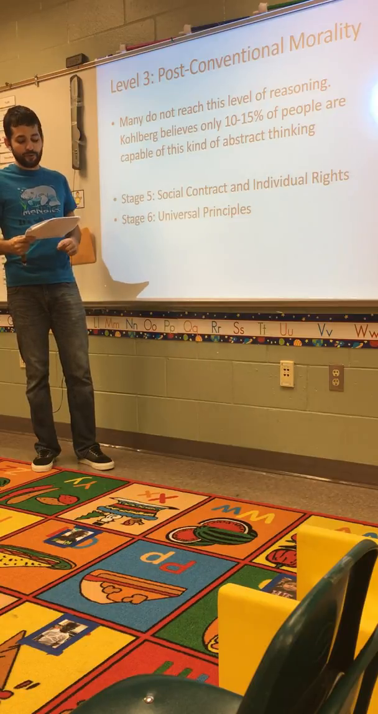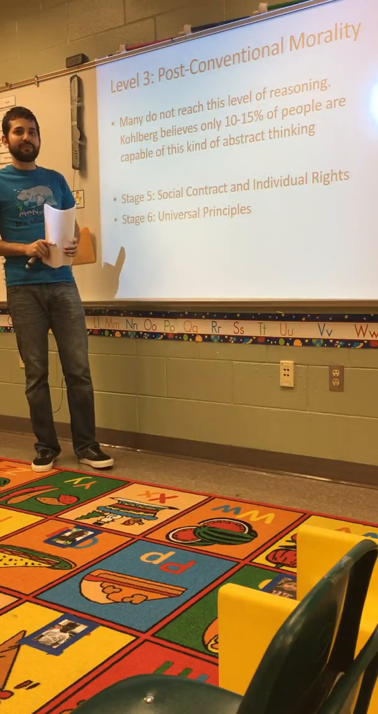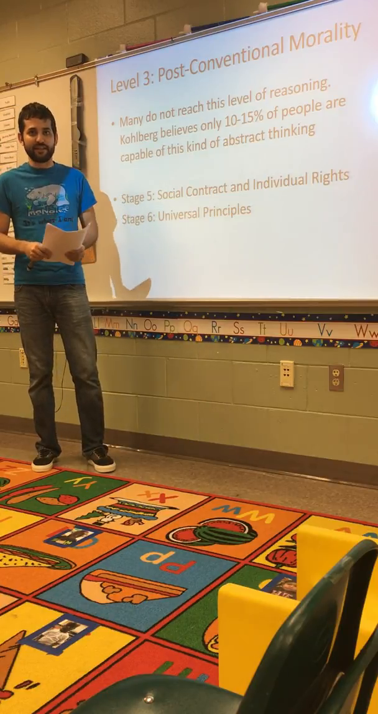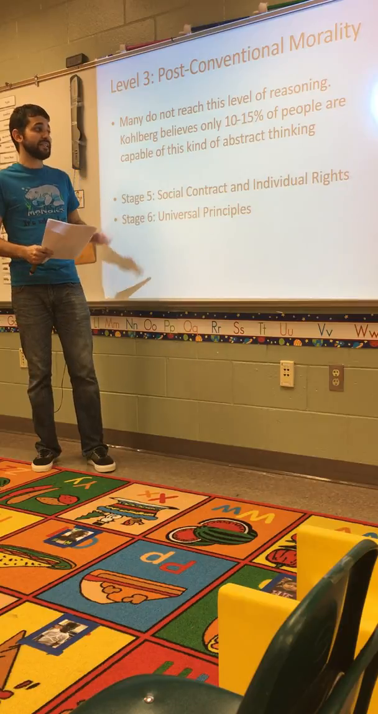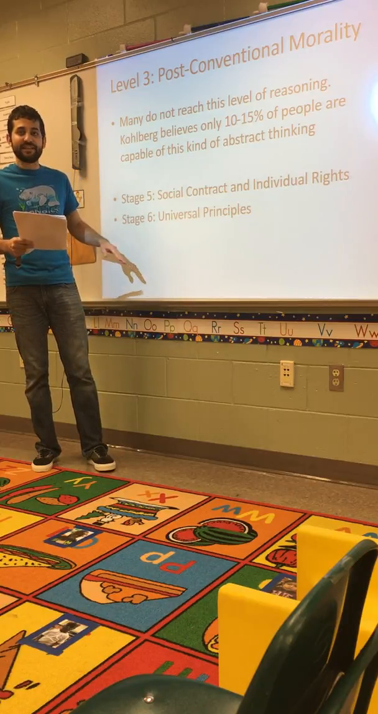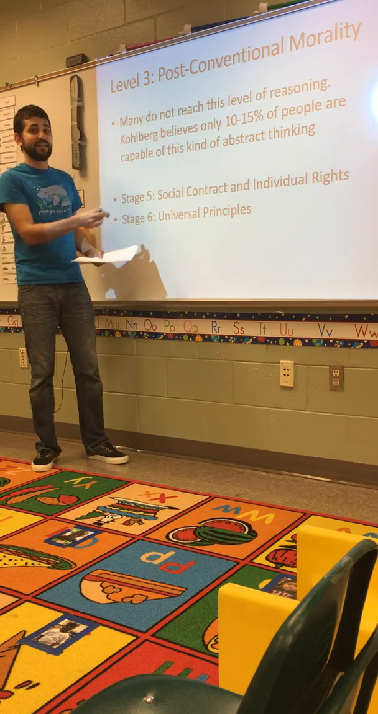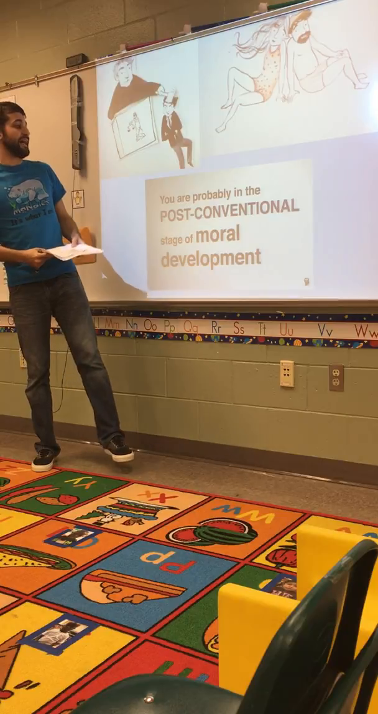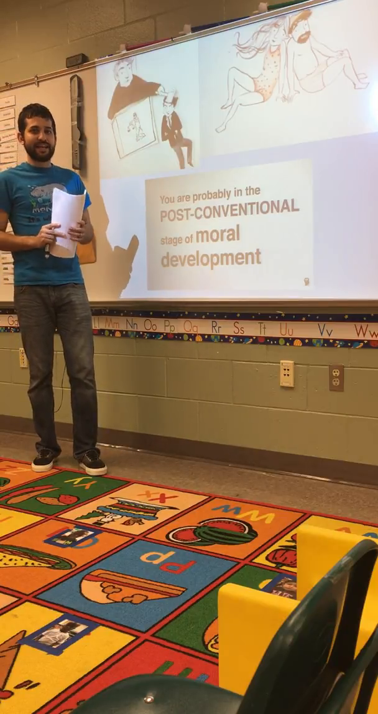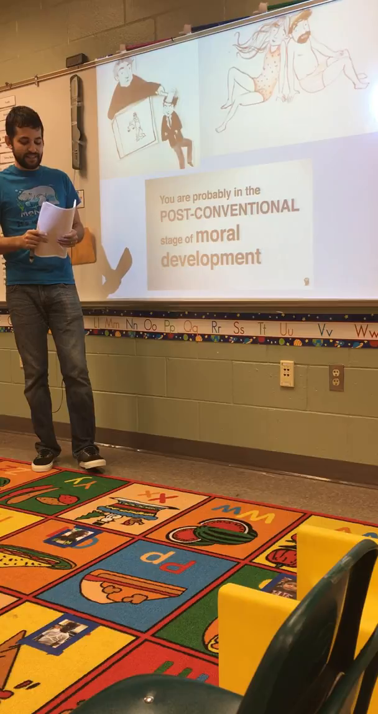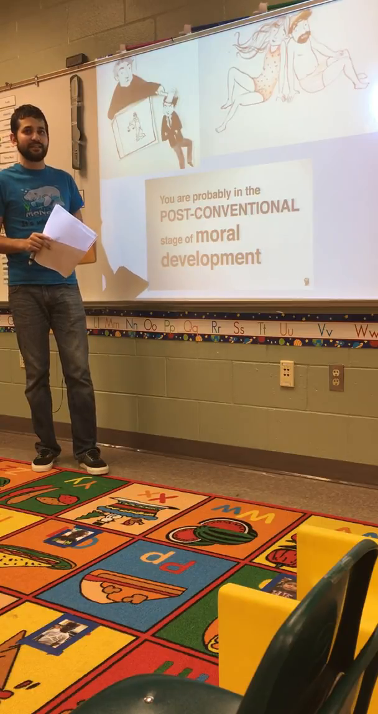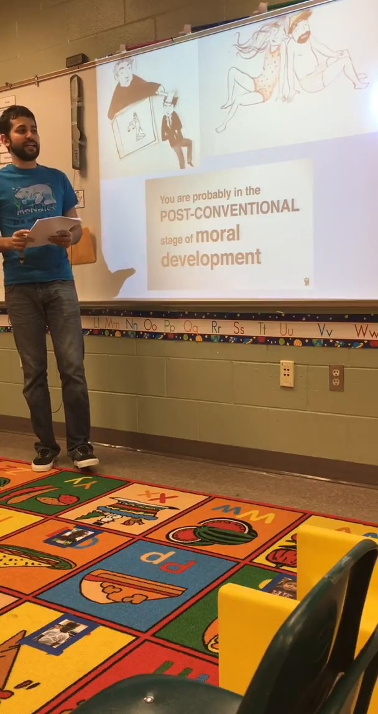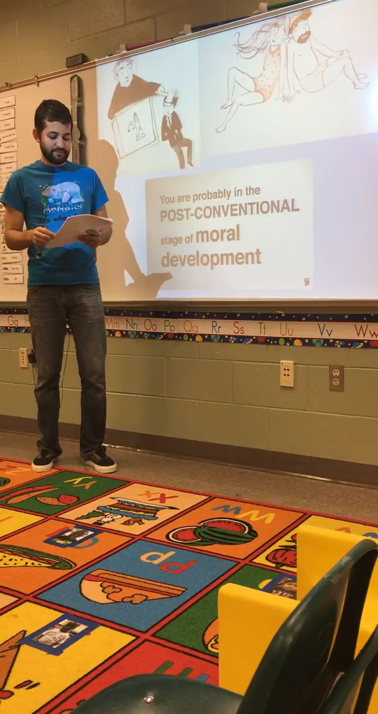Someone in stage 4, for example, might make the statement that justice demands punishment. Heinz should go to jail for stealing the drug because it's breaking the rules. Someone in stage 5 or 6 might find that statement to be ridiculous. Let's look into that a little more. In stage 5, someone might say that Heinz should not be punished because life is more important than breaking the law. Heinz's wife should be able to have that drug because it'll save her life, and he should not be punished for stealing it.